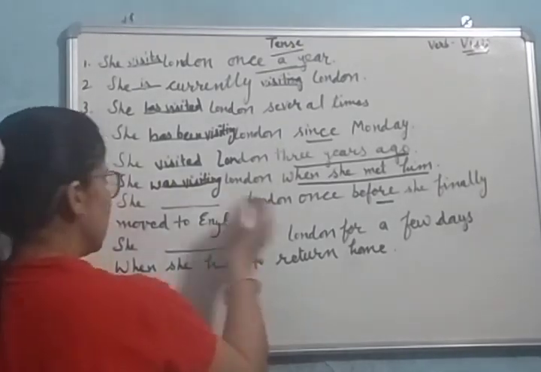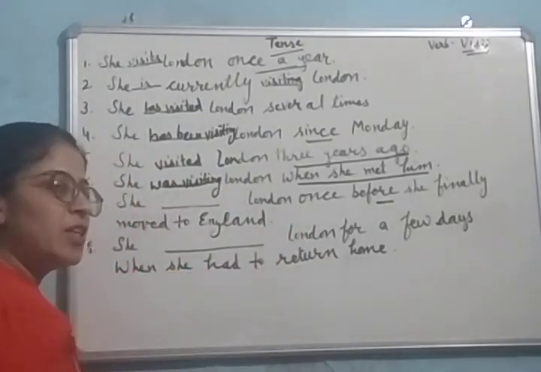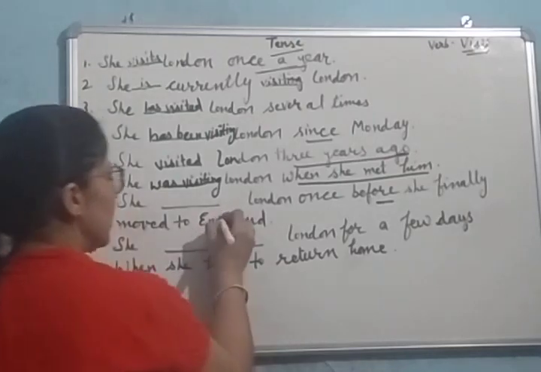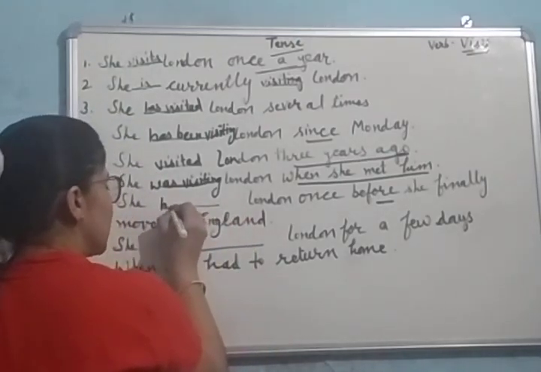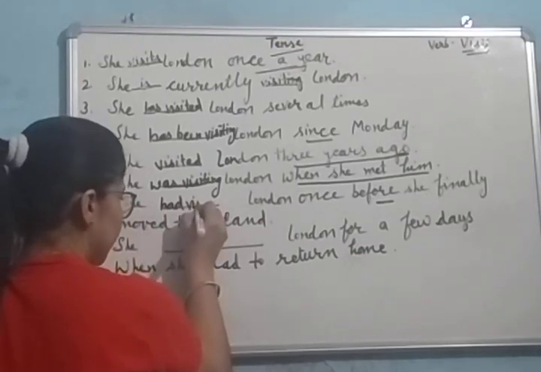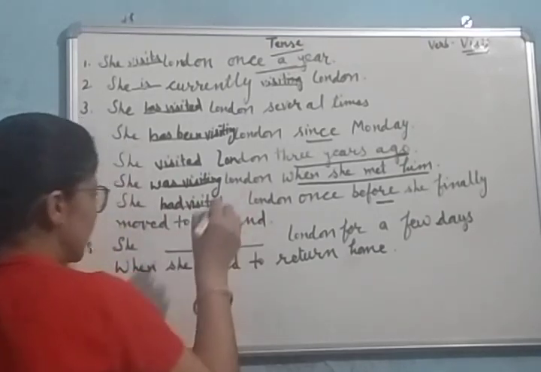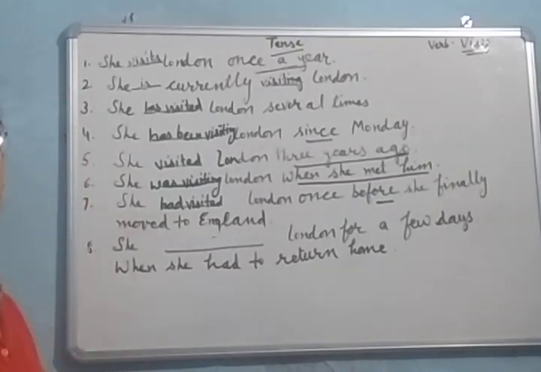In this sentence, she dash London. First she visited London and then she moved to England. So we make use of past perfect tense here. She had visited. Just like you can say, the patient had died before the doctor came. The first action was the patient died, and then the later action was the doctor came.